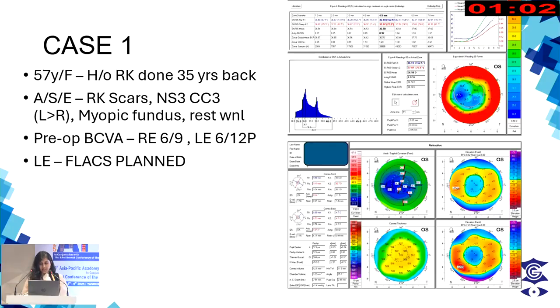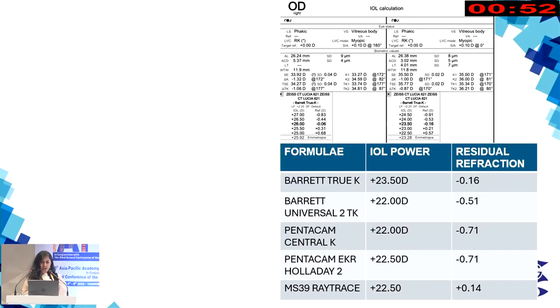So we performed a Pentacam topography, and we saw that there was a pretty central flattening, and this is the EKR curve. This is how we usually do it in our center. With the IOLMaster 700, we calculate various formulae, usually the Barrett True K, Universal 2 TK, the Pentacam Central K, which is incorporated into the Barrett formulae, the Pentacam EKR Holladay 2, and the MS39 ray trace. So we compare all of these, and we have found in our center that the Pentacam Central K values provide quite accurate outcomes in post-RK patients.